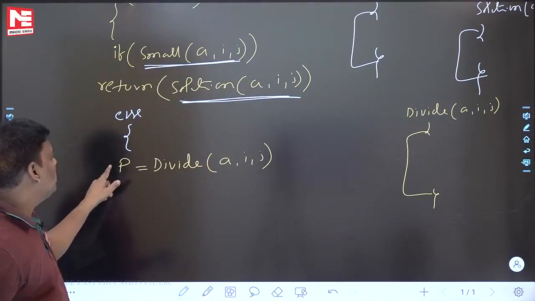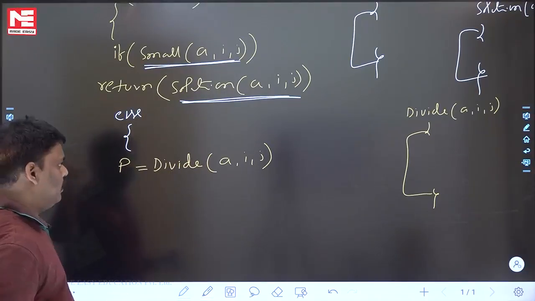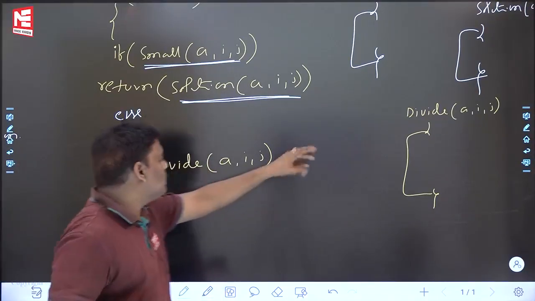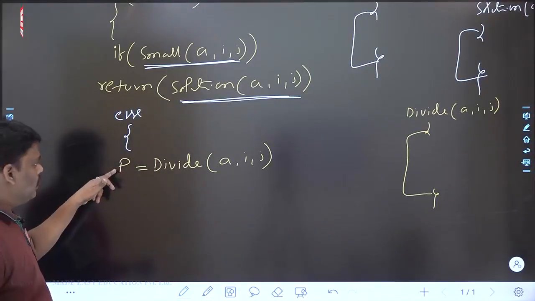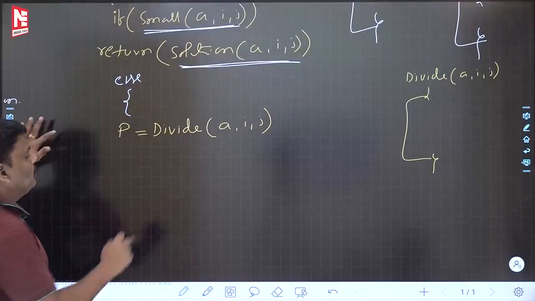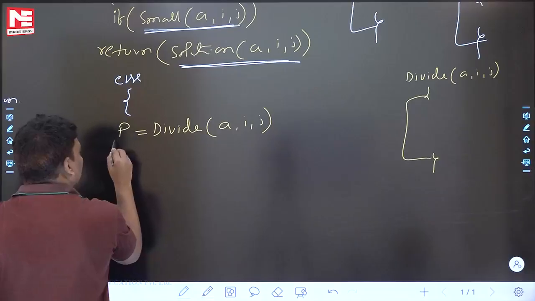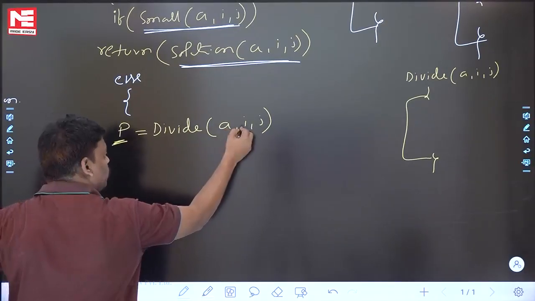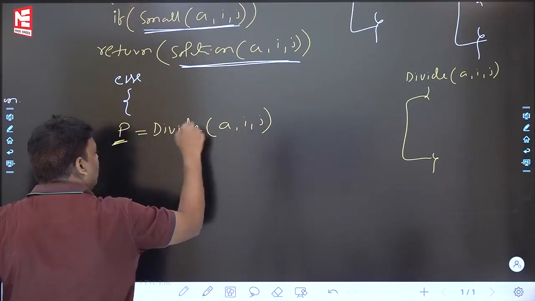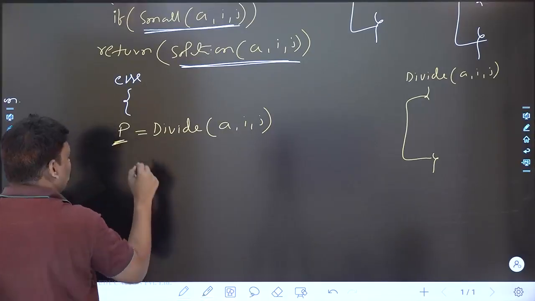Right? So assume that P is also a position. Finally, this function returns some position. Assume that I return P. Now see the answer. The divide function is over. Assume that it returns P. I is the first element position. J is the last element position. The divide function returns some position P. Now see what will happen.